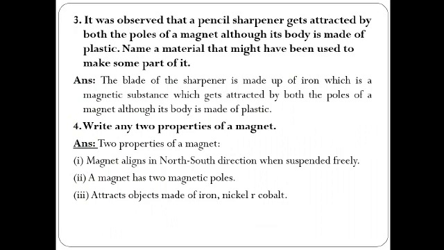Understood? Moving to the next: write any two properties of a magnet. As we understood in the chapter, there are many different properties of magnets, but here we have written just three. The first one is that a freely suspended magnet always rests in the north-south direction. The second one is that a magnet always has two poles; even if you break it into different parts, each part consists of two poles. That is the property of a magnet. The third property is that a magnet always attracts magnetic materials like iron, nickel and cobalt.